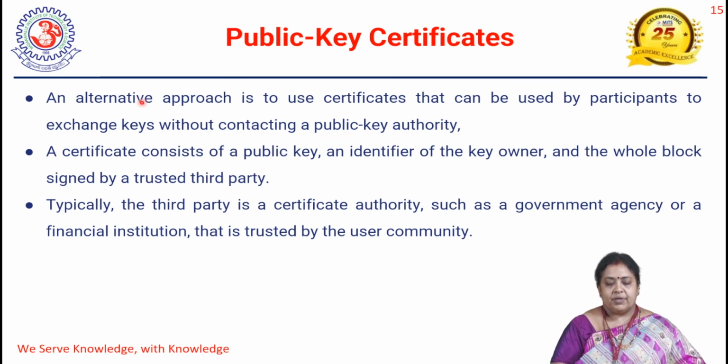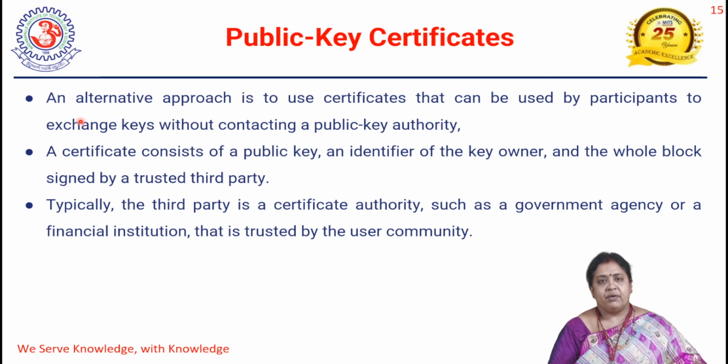Okay, so in the previous scheme, whenever two parties want to communicate, they have to communicate with the public key authority. Suppose A wants to communicate with B. Before communicating, it has to interact with the public key authority for issuing the public keys. In order to avoid this, we are going to use a public key certificate scheme.